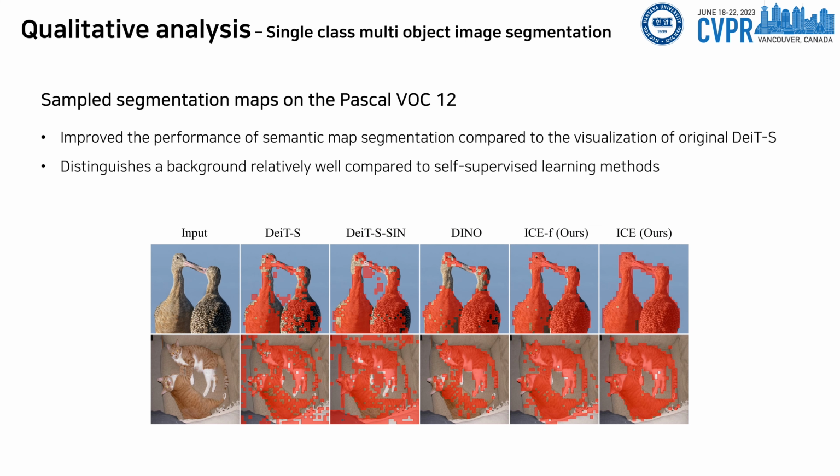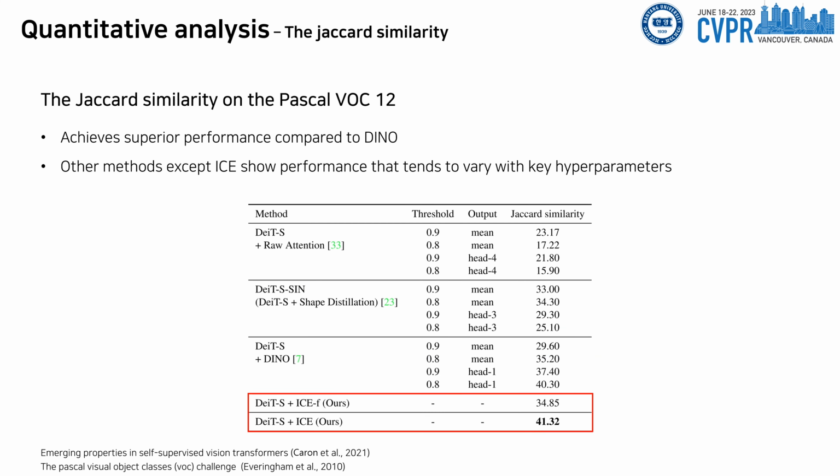For the segmentation maps on the VOC dataset, compared to the visualization by applying raw attention to the original DeiT, ICE significantly improved the performance of semantic map segmentation by separating background and foreground regions. Furthermore, we found a tendency that our method distinguishes the background relatively well compared to the self-supervised learning methods. ICE achieved superior Jaccard similarity performance on the VOC dataset. In addition, other methods except ICE show performance that tends to vary with key hyperparameters.